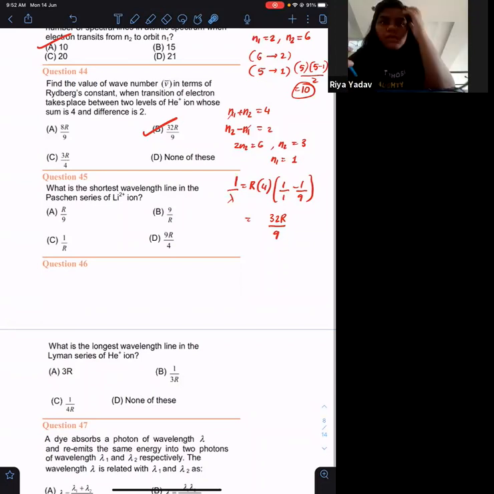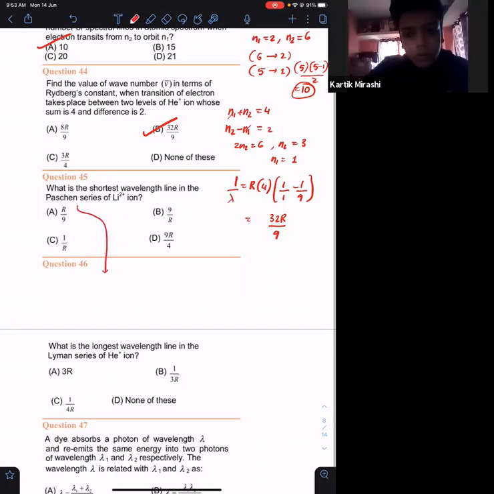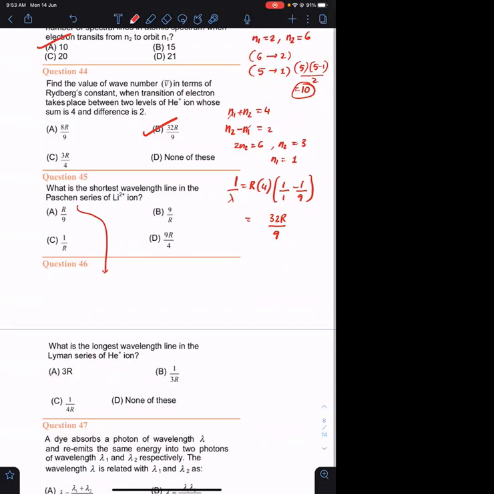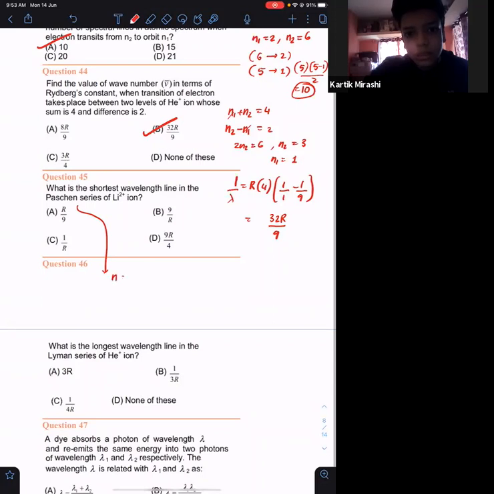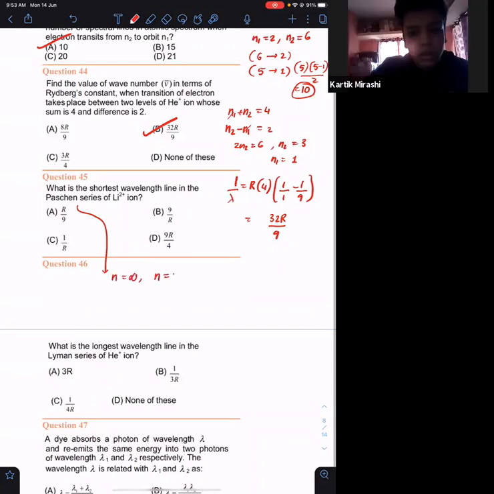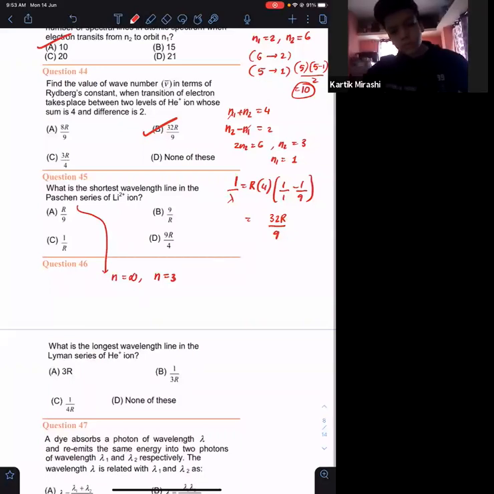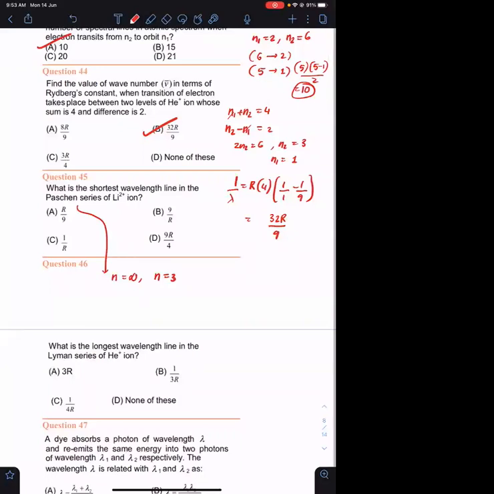If energy is highest, the transition must be from infinity, Lyman series, Balmer series, Paschen series, उसके बाद Brackett and Pfund. So the transition is from n equals to infinity to n equals to 3. Agreed?